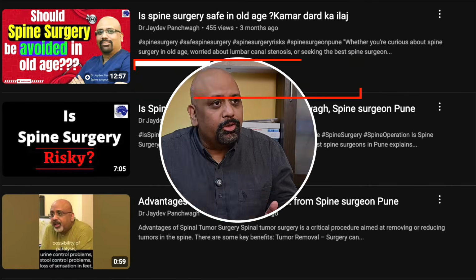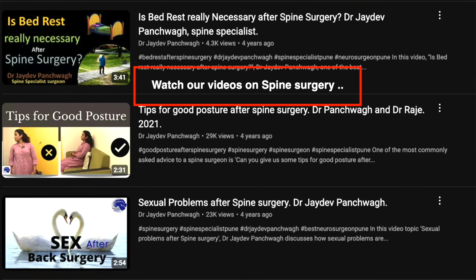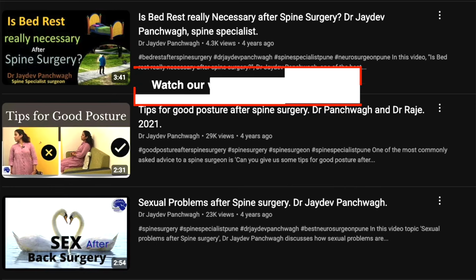Not doing surgery is going to progressively make you chair bound and then bed bound, and also going to affect the power in your lower limbs. You can end up with partial paralysis of your lower limbs and urinary bladder involvement in the worst case scenario. Also, as you are not able to walk, the other disorders in your body like diabetes and blood pressure will increase. Your socialization will go down. Your life will be restricted to sitting in a chair with pain. This itself is a risk. Not doing surgery can lead you to this state, and this itself is a risk.